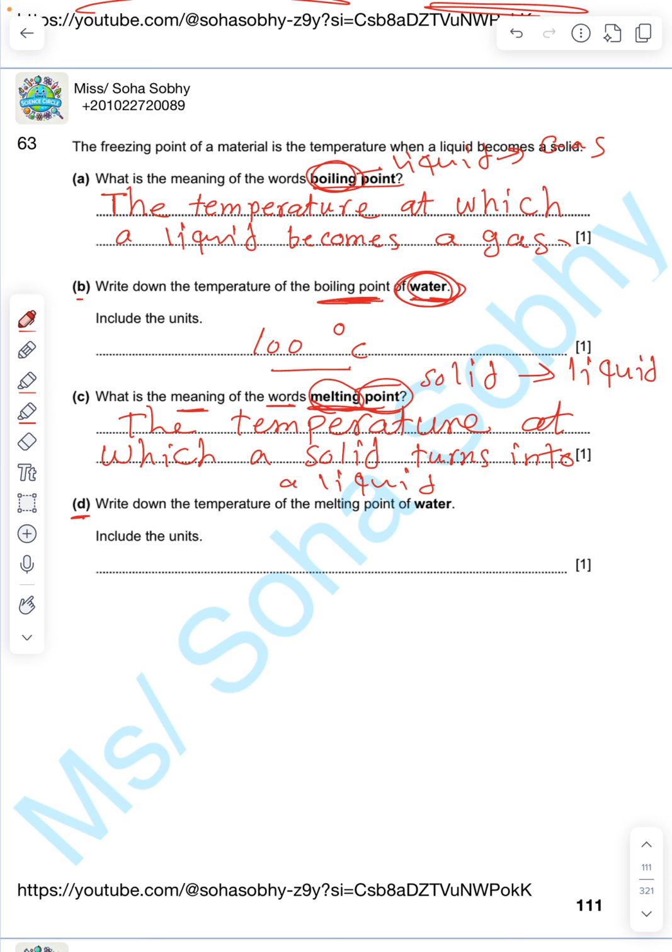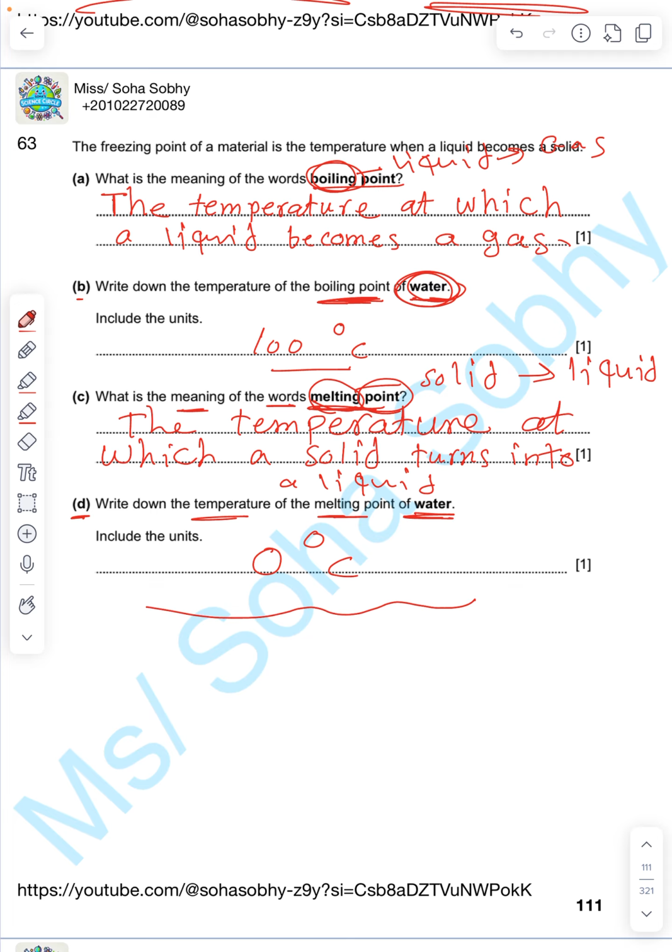Letter D, write down the temperature of the melting point of water. Ice turns into, yes, water at, excellent, 0 degrees Celsius. So the melting point of water, or ice melts, at 0 degrees Celsius.